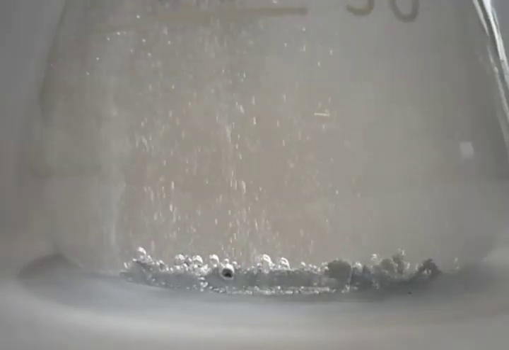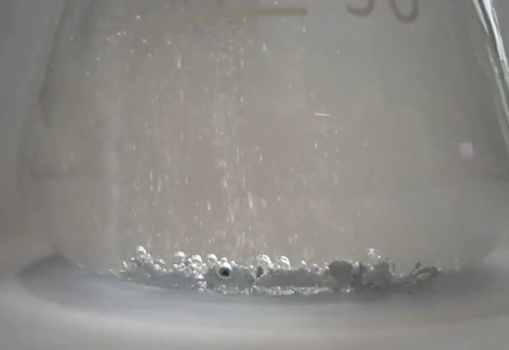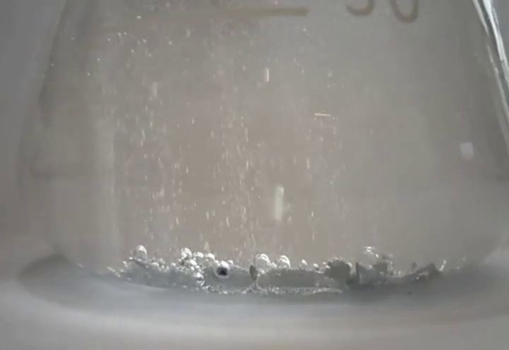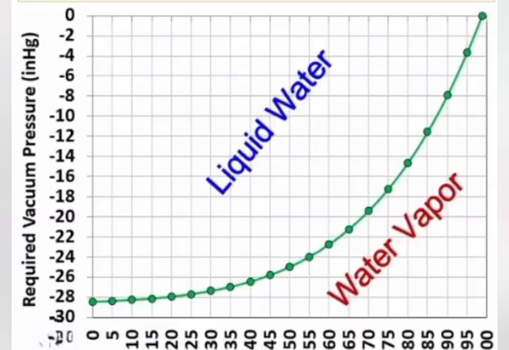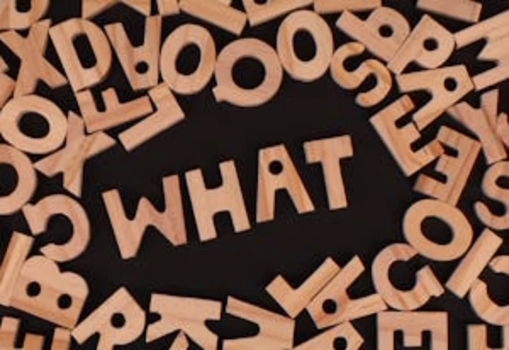The role of pressure. To boil water without heat, we can manipulate pressure. Atmospheric pressure, or the weight of air above us, has a significant impact on boiling points. Under normal conditions at sea level, the atmospheric pressure is about 1 atmosphere. However, if we reduce the pressure, the boiling point of water drops. At high altitudes, for example, water boils at lower temperatures due to reduced atmospheric pressure. But what happens in extreme low pressure conditions?